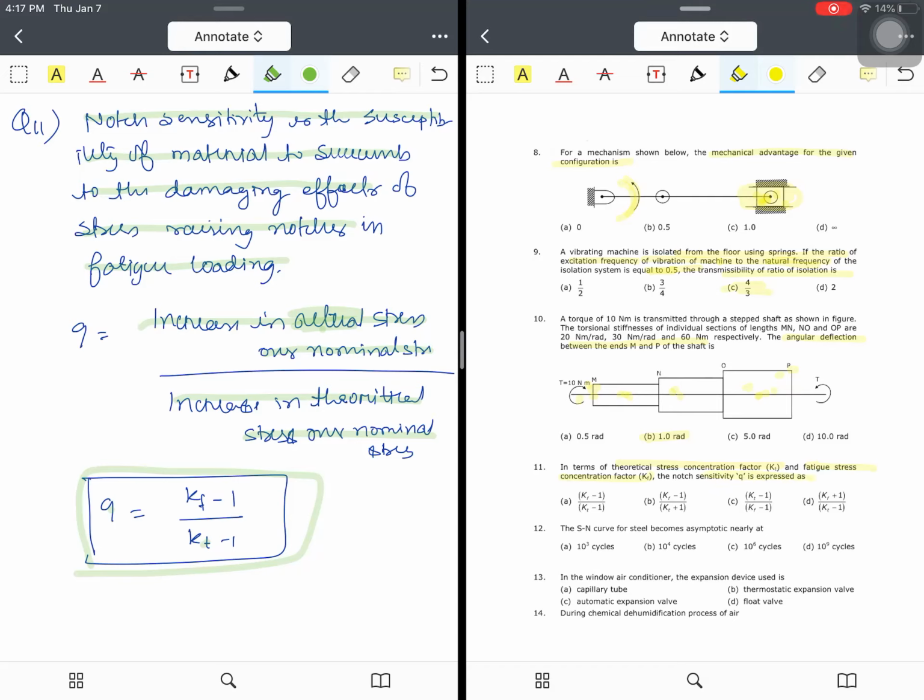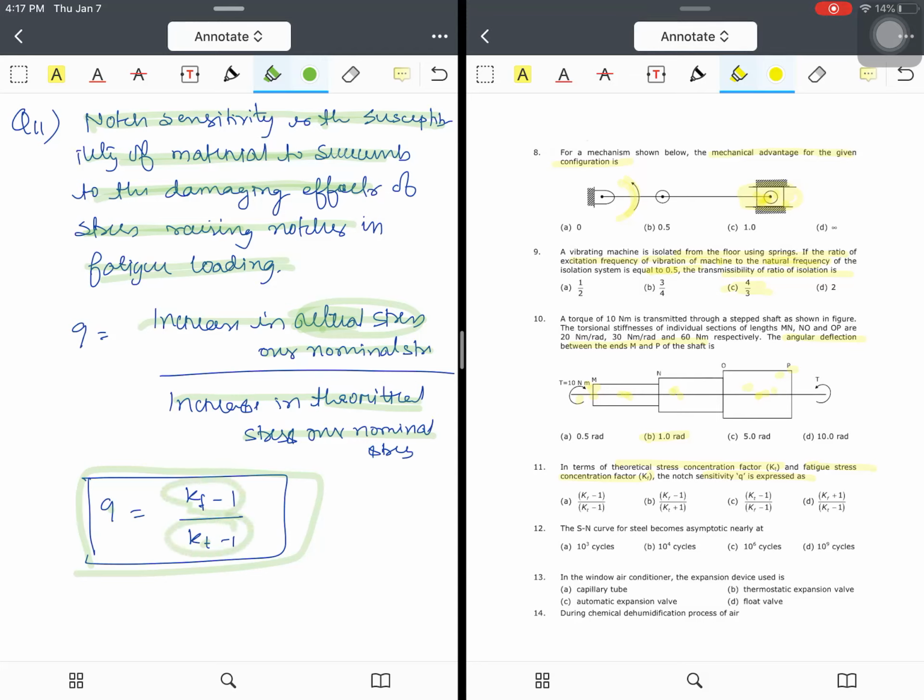So what is notch sensitivity? Notch sensitivity is the susceptibility of a material to succumb to the damaging effects of stress-raising notches in fatigue loading. Basically, q is equal to the increase in actual stress over nominal stress divided by the increase in theoretical stress over nominal stress. So this q is given by Kf minus 1 divided by Kt minus 1.